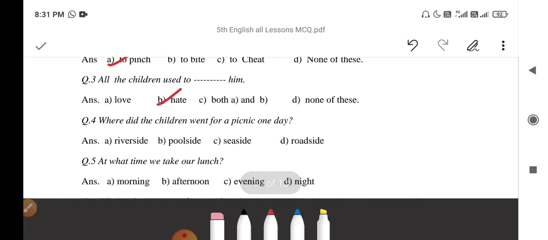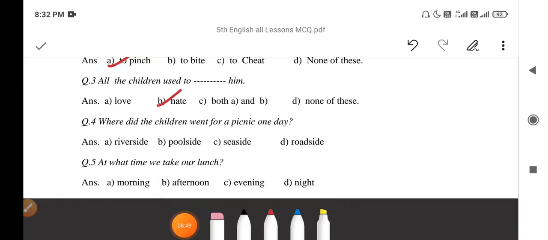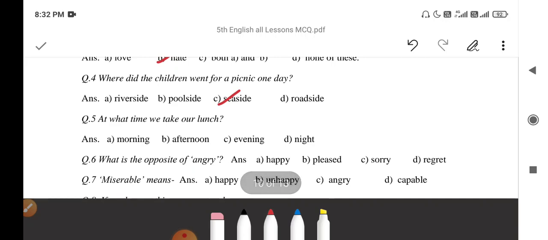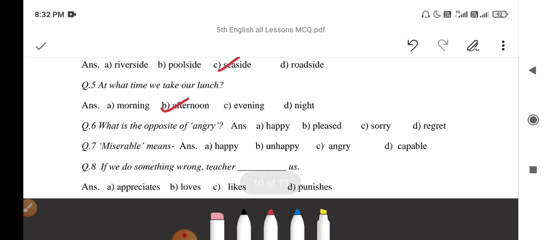Where did the children go for a picnic one day? They went to a seaside. At what time do we take our lunch? We take our lunch in the afternoon. What is the opposite of angry? Opposite of angry is pleased.